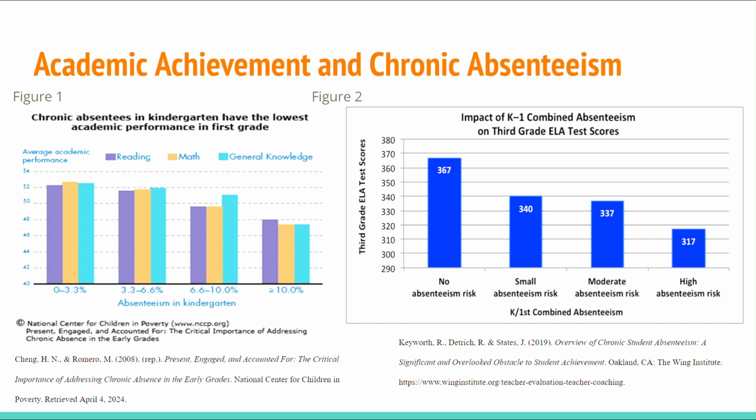I've gathered this data from the literature that I reviewed. Figure 1 shows that chronic absenteeism in kindergarten had a direct impact on the academic performance of those students in the first grade. Figure 2 shows the impact of a combined absenteeism of kindergarten and first grade on third grade ELA test scores. Both of these figures show that students that are affected by chronic absenteeism had lower academic achievement than their peers that are not affected by chronic absenteeism.